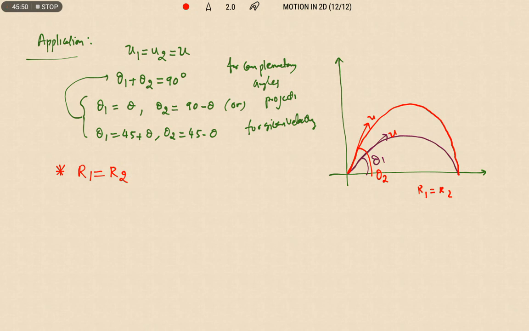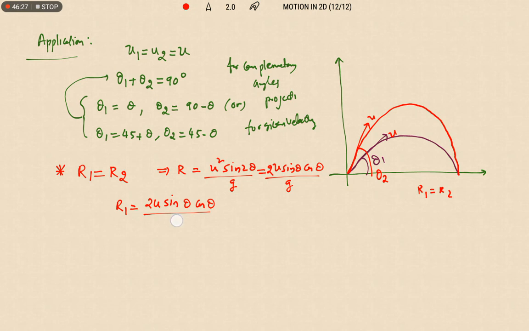So how will the ranges be equal? Let us check it. What is the formula for range? Range equals u square sine 2 theta by g, or 2u square sine theta cos theta by g. Now let us substitute for range 1: I am taking the first one as theta, so 2u square sine theta cos theta by g.